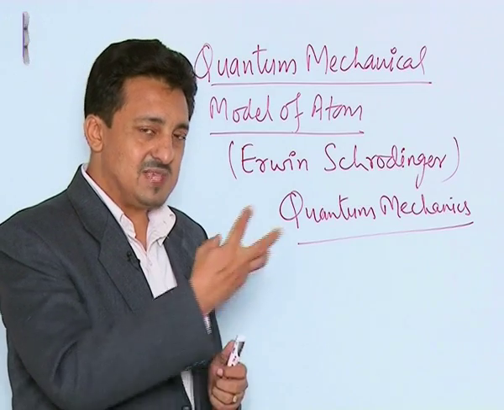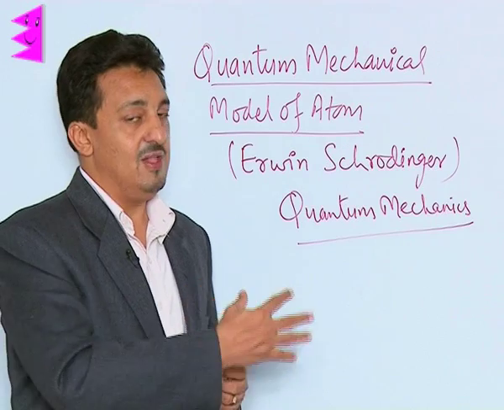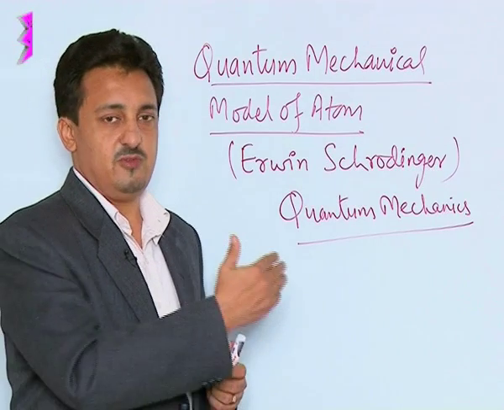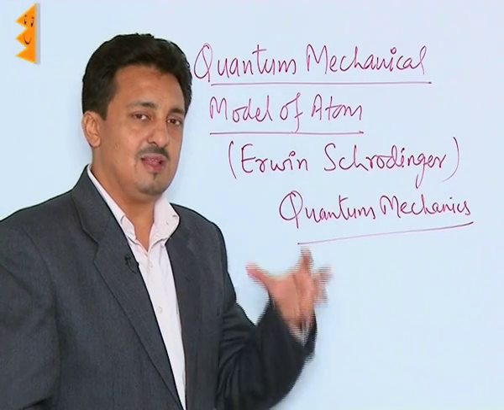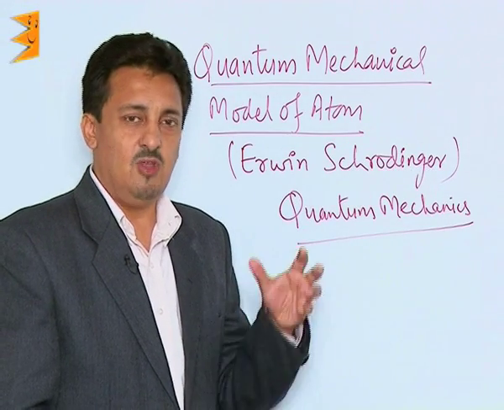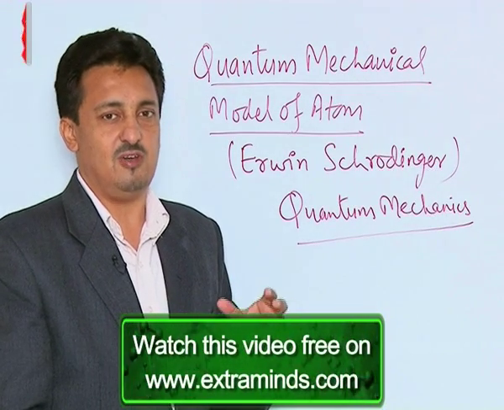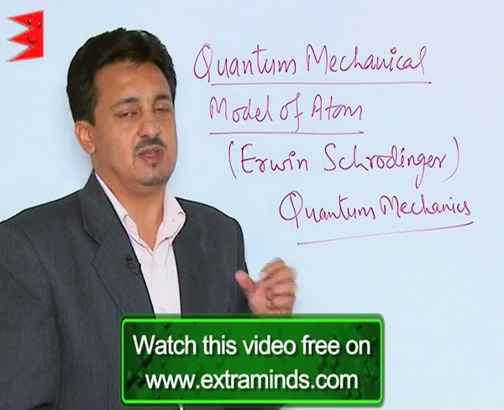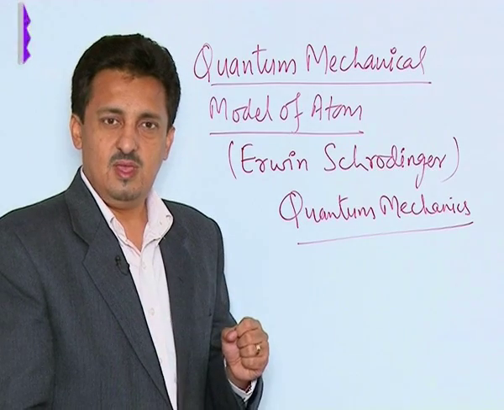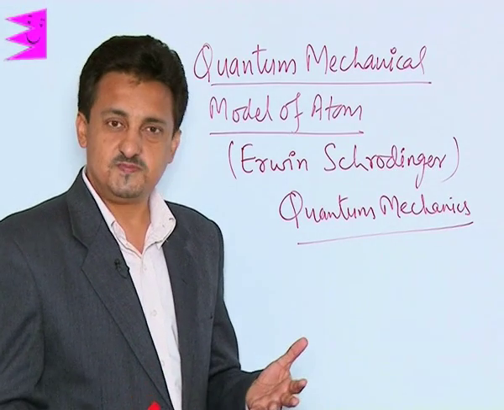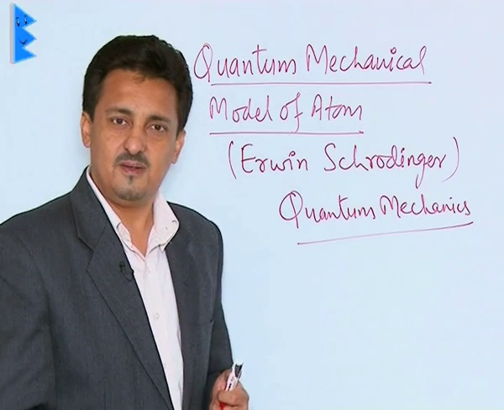Because when we applied the same principles to microscopic particles or subatomic particles, we find that all these laws failed there, which was proved by Heisenberg's uncertainty principle. So our normal classical mechanics concepts, Newton's laws of motion, are not applicable to microscopic particles, the subatomic particles, which are very small, like protons, electrons, and neutrons. Now, how do we describe their motion? How do we describe their velocities and acceleration?